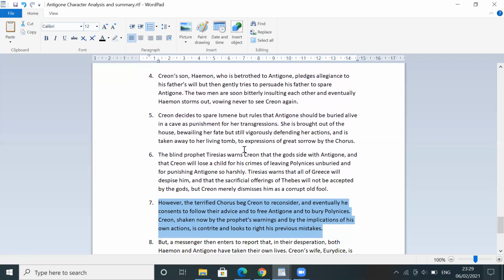Creon is warned by the blind prophet Tiresias, and he warns him that the gods are not standing by his side, the gods are standing by Antigone, and for this crime he's going to lose a child, and all of Greece is going to despise him or think of him in a very bad way. They're going to hate him so much.